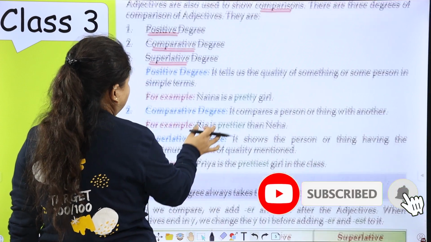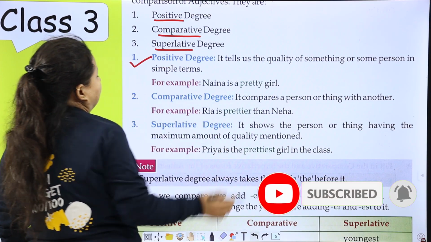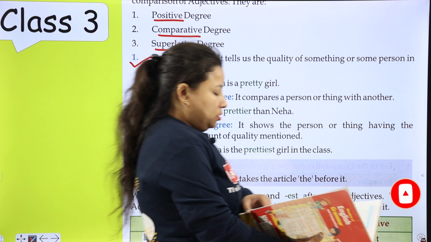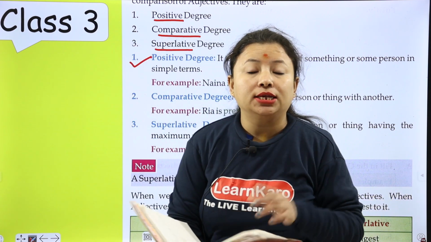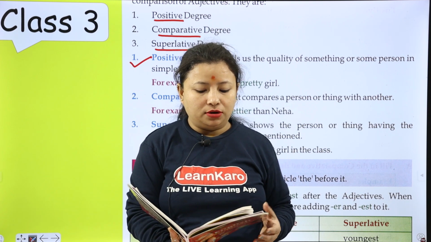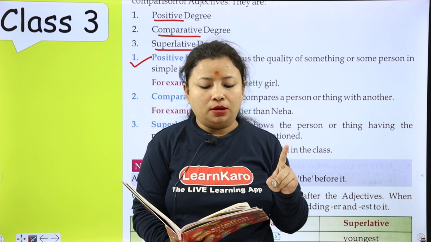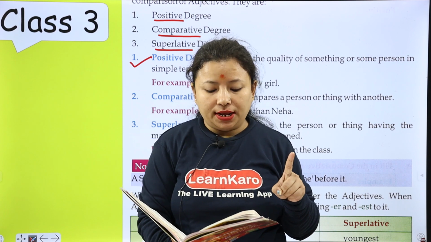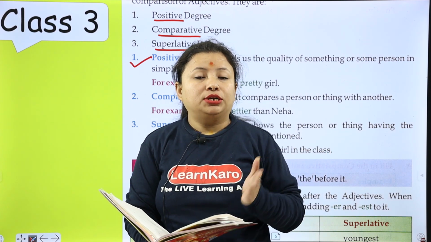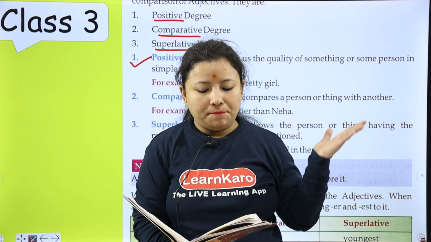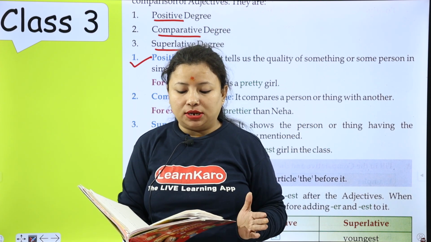First of all, we will talk about positive degree. So, what is positive degree? The positive degree is used to refer to one object, person, or place without making any comparison.